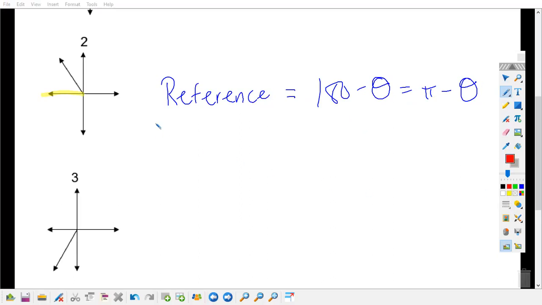So for example, if theta equals 175 degrees, what is my reference angle? 5. Because in quadrant 2, what are you doing?